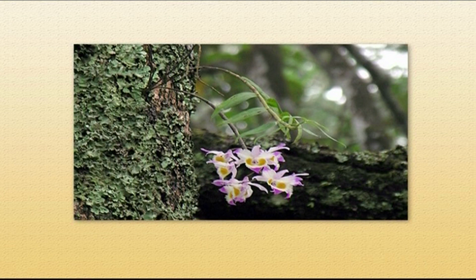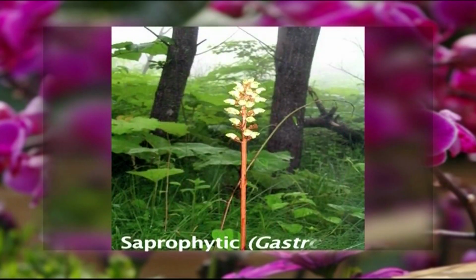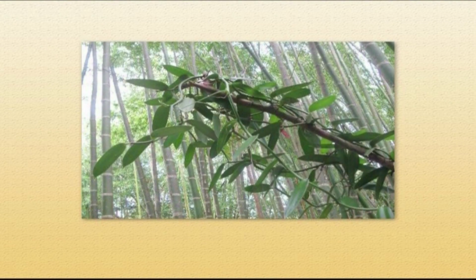The examples are many, just one example, Dendrobium. Or very occasionally, they can be saprophytic. An example here is the orchid by the name of Gastrodia. Or very rarely, orchids can have a habit like a vine, as we see in the case of the celebrated orchid called Vanilla.